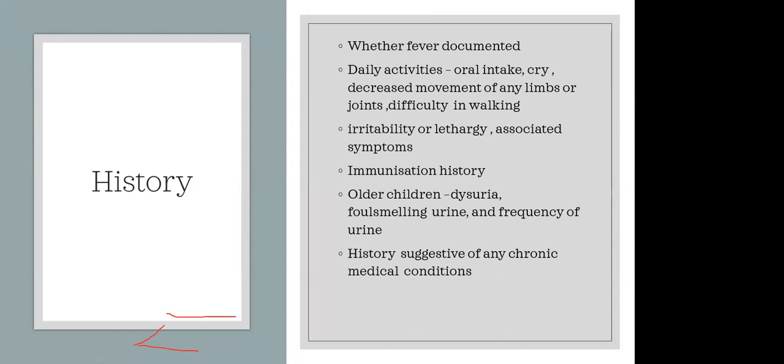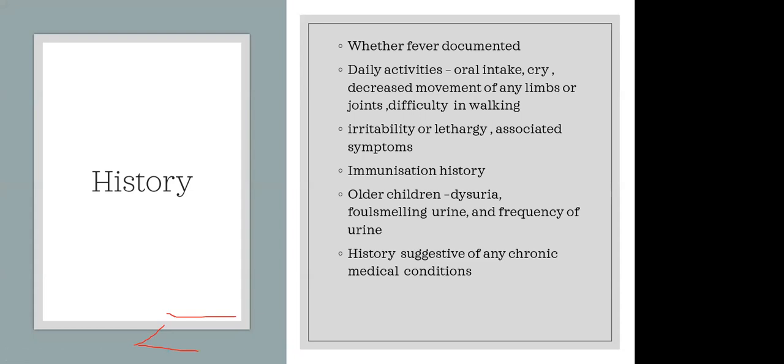Daily activities: the oral intake of the child, whether the child is taking breastfeeds, oral water and oral feeds. We have to ask about the cry of the child, whether it is a normal cry, or there is decreased cry or decreased activity. And we have to ask specifically for decreased movement of any limb or any joint, to look for features of septic arthritis or osteomyelitis. And also ask about any difficulty in walking.